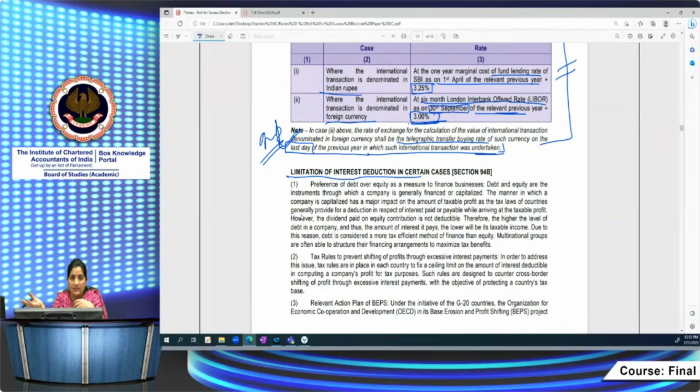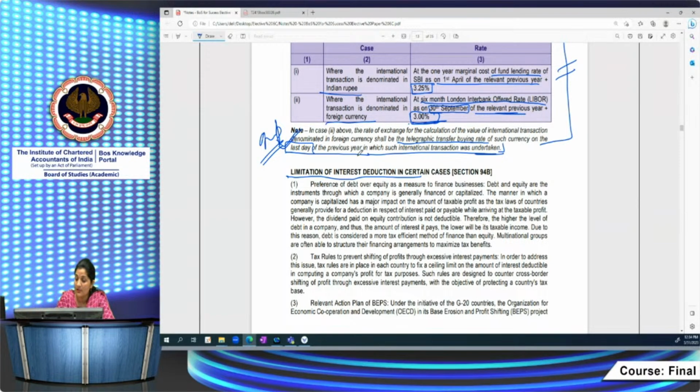But the major concern arises where you are borrowing the funds from a location outside, cross border, and here you are claiming the whole interest as a deduction, whereas that interest amount, in a case of raising the funds from lower tax jurisdictions, will remain untaxed or taxed at a very low rate. In order to curb these kinds of practices, the OECD is coming out with action plans also. They are making rules to prevent shifting of profits through excessive interest payments.